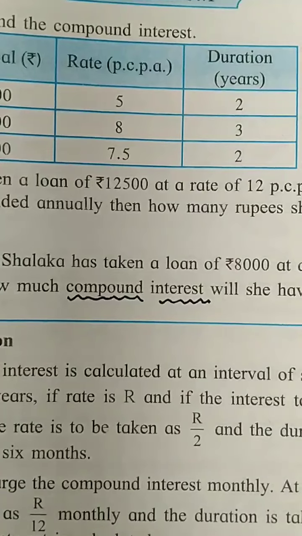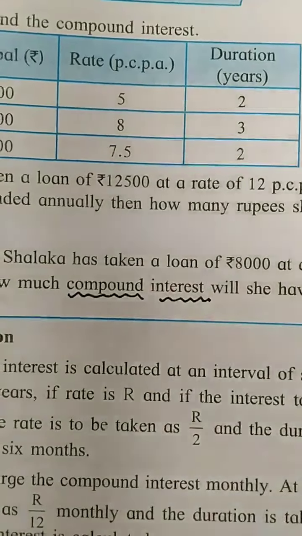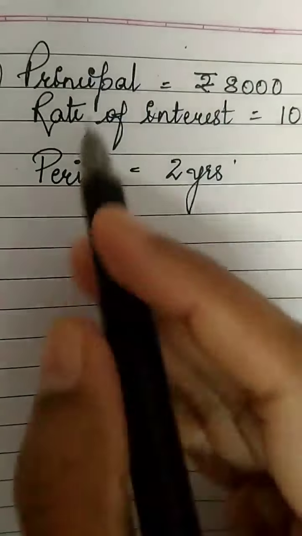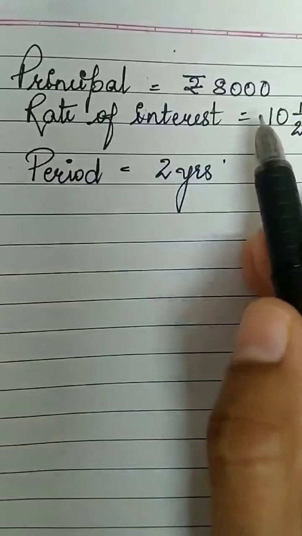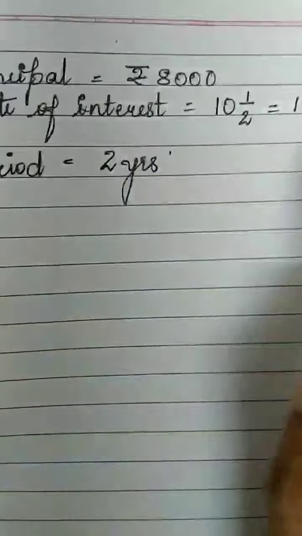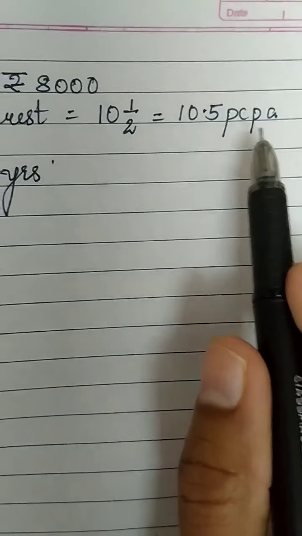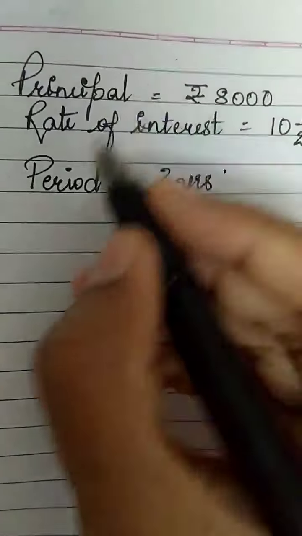Let us solve the sum. I say you solve the sum and then check it from me. Okay, children, so I have written the details. Principal 8,000 rupees. Rate of interest 10.5% per annum. And the period is 2 years.